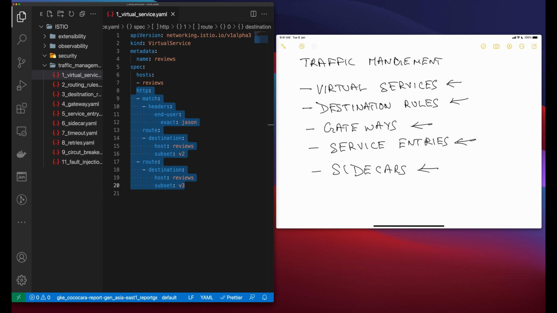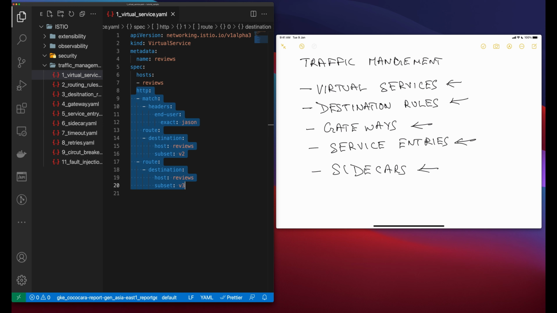You can also use the TCP and TLS sections to configure routing rules for TCP and unterminated TLS traffic. A routing rule consists of the destination where you want the traffic to go and zero or more match conditions, depending on your use case.